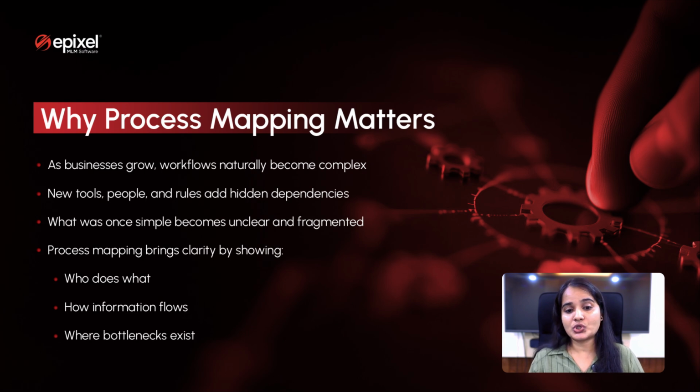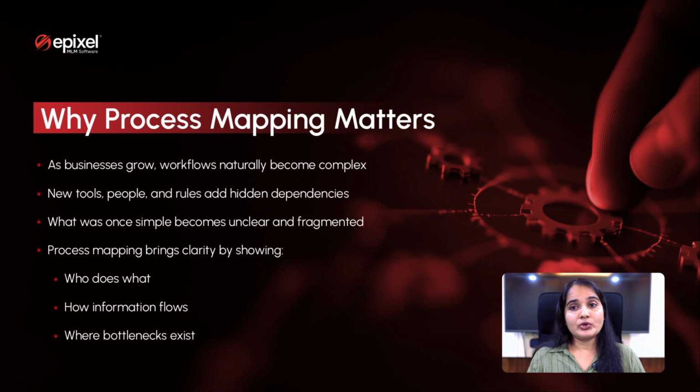It provides a visual representation of how the work happens, who is responsible for each step, how information moves from one to another, and where delays or problems happen. With this clarity, teams can make better decisions, work together more easily, and take responsibility for their tasks more confidently.